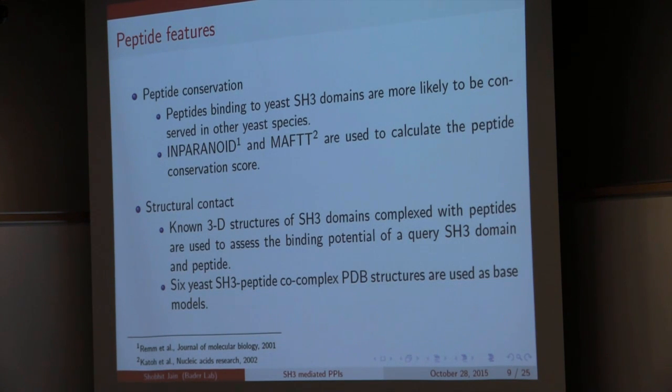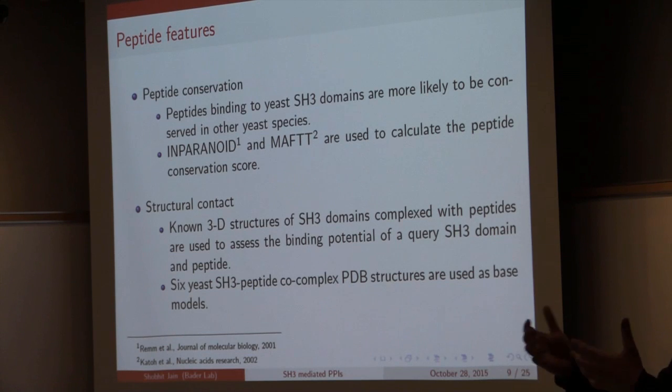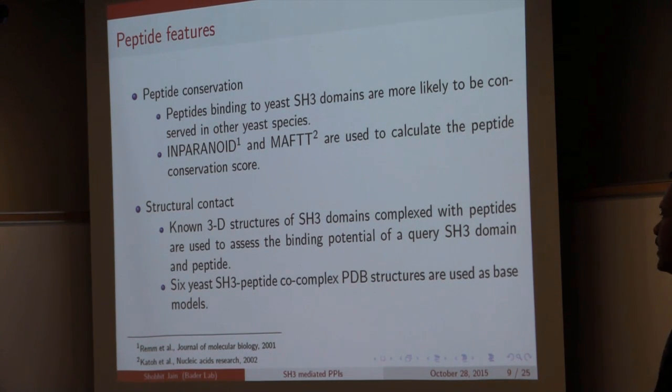Then we look at the conservation of that peptide among different yeast species. As these interactions are involved in signaling, the hypothesis is that the peptide should be conserved. There should not be mutations, or it should be conserved as compared to the remaining sequence. So we use InParanoid, then do the alignment of sequences by using MAFFT, and then use this information to calculate a conservation score for that given peptide.